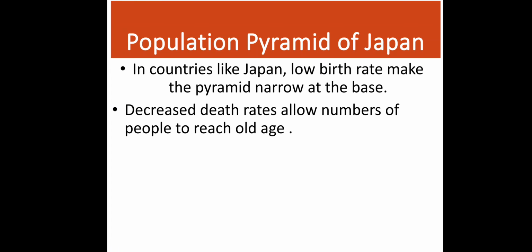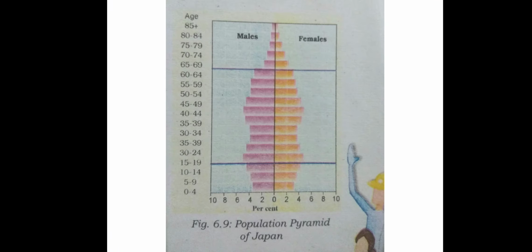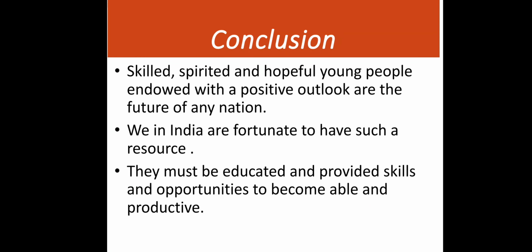Population pyramid of Japan. In countries like Japan, a low birth rate makes the pyramid narrow at the base. A decreased death rate allows a large number of people to reach old age. This is Japan's pyramid. It is quite different. It looks bell shaped if you see it carefully.